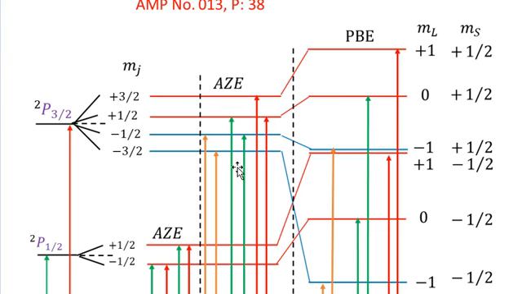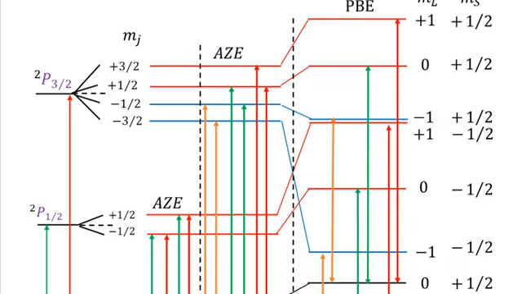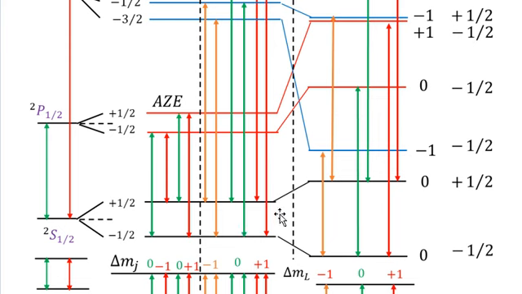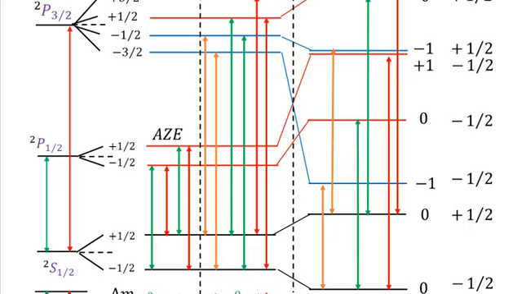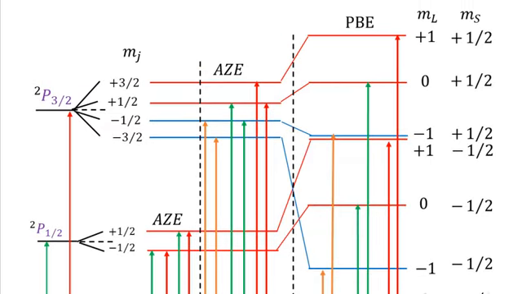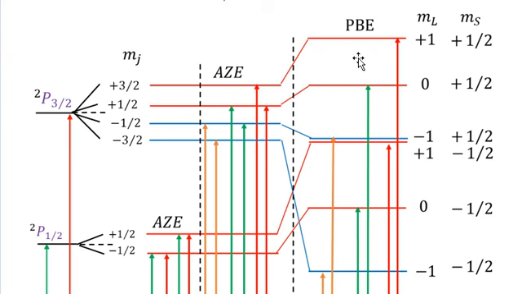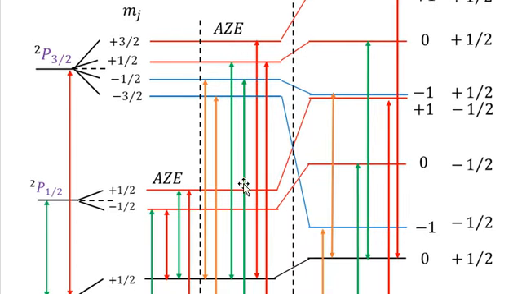And you know that I have also shown the Paschen-Back effect on the right side of the second dotted line. And this Paschen-Back effect is what I have explained in the previous slide in much greater detail. And now you can compare these linkages with those of the anomalous Zeeman effect. Because at the top there are 4 levels, and I have made their connections with the splittings of the Paschen-Back effect lines. And similarly, for the ground state, I have connected these with the levels of the anomalous Zeeman effect. So two levels of the Zeeman effect, which are Mj equal to plus minus half, will appear as two lines again of the Paschen-Back effect.